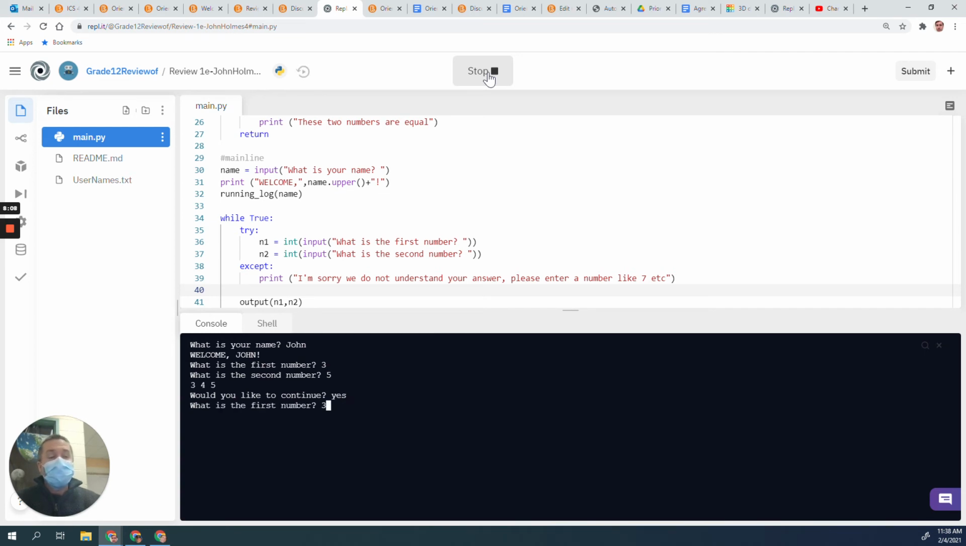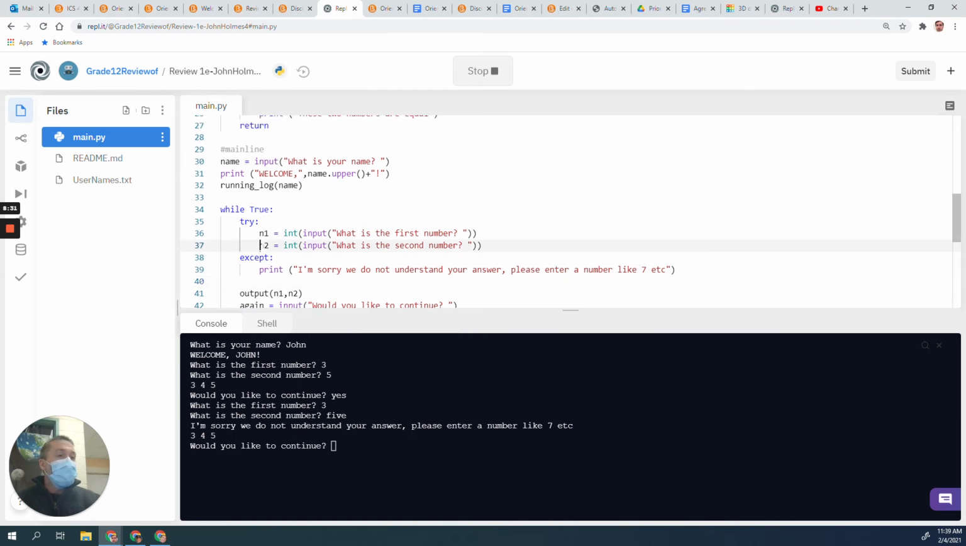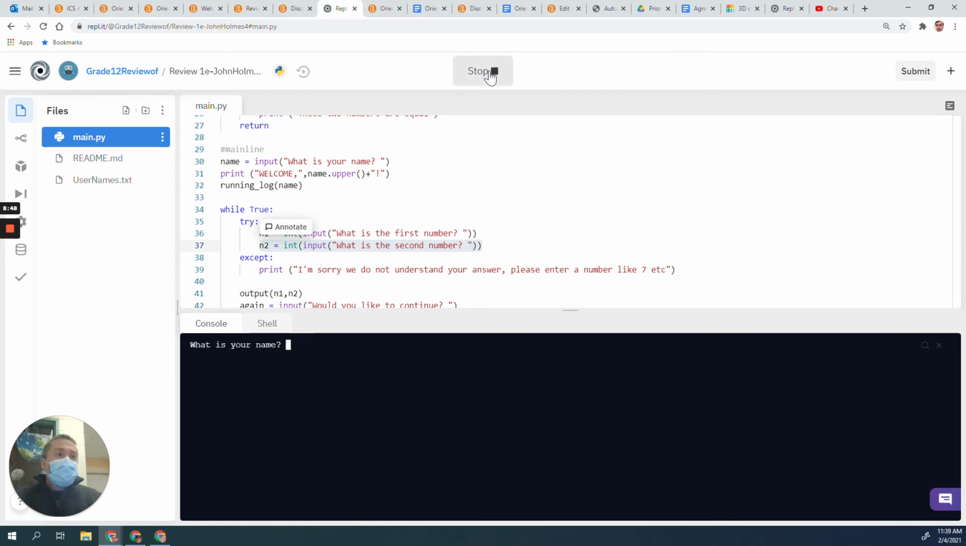If I make a mistake here, actually I'll do a mistake on the second. What is the second number? GHT, or I'll say 5. I'm sorry, we do not understand your answer. Please enter a number like 7, etc. The problem is the computer continued to run through and execute the rest of the code. It didn't actually generate an error at this point because N2 never received the second number. It was going to generate an error, so it immediately jumped down to except. So it never stored the value in N2. But the previous time I ran the code, N2 had a value of 5, and that was never changed. So that wouldn't cause a problem in this particular case. But it may not be what I was expecting, right?